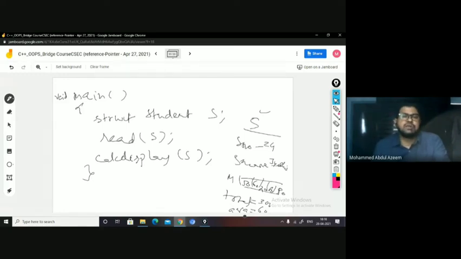So for one student, if I have to implement, instead of having the structure declared in my main and the entire logic required for reading the student details in the main, and then calculating the sum of the marks array, and then calculating the average and displaying, I will be doing this part of the code in different functions. The advantage of having the function is what? Reusability. Once you write it, you can implement it for any number. That is the beauty of the function reusability concept, right?